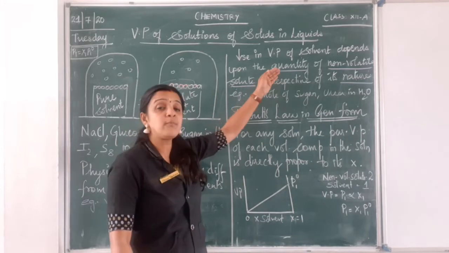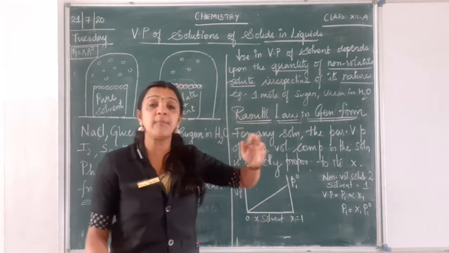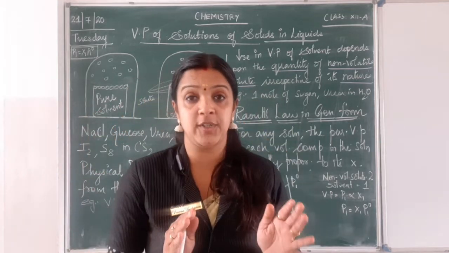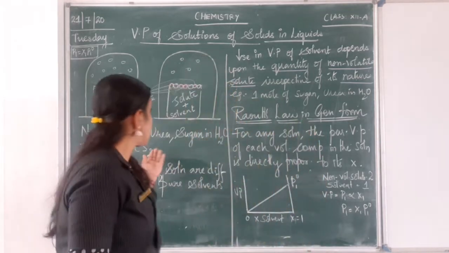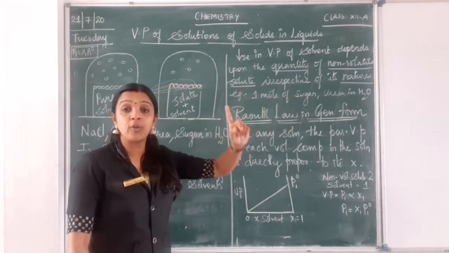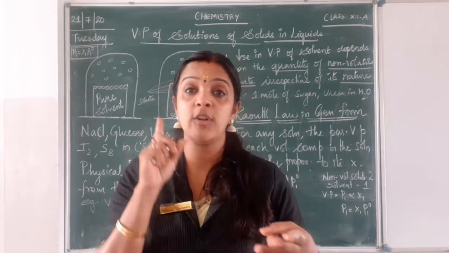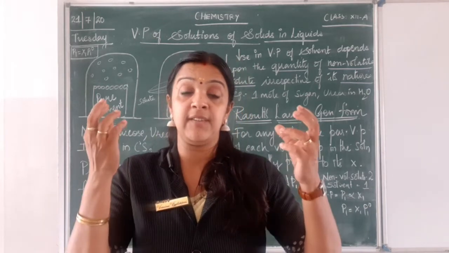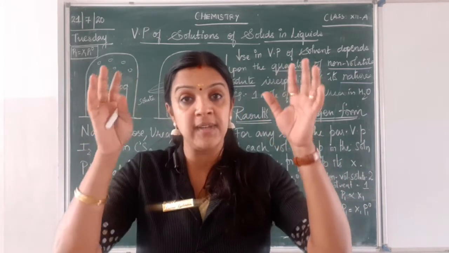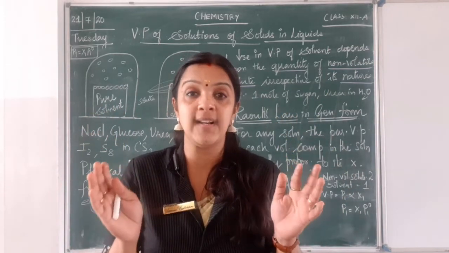So when I add more non-volatile solute, definitely there will be a decrease in the vapor pressure. It can be sodium chloride, sugar, or urea. If I add 1 mole of sugar, 1 mole of urea, or 1 mole of sodium chloride in water, the decrease in vapor pressure will be the same, irrespective of its nature, that is the quality.